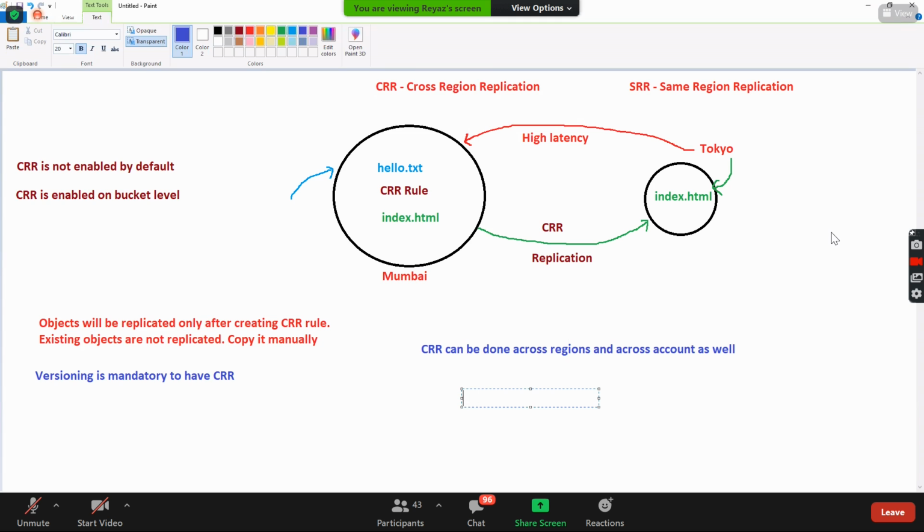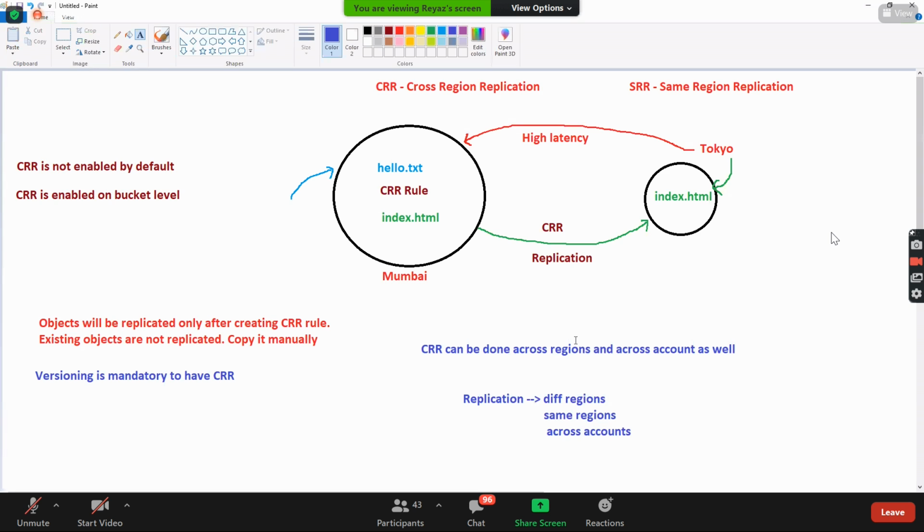Replication you can do in different regions, same region, and across accounts as well. Guys, is this clear on the CRR? Everyone? Any questions?